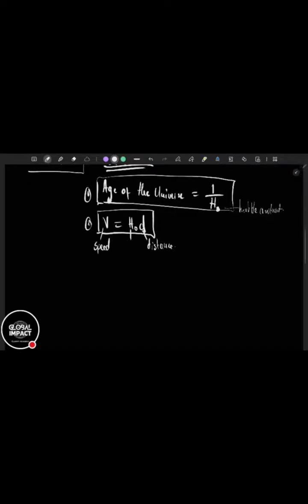Then, in case we need to find any of those things, formula number 3: we should know that 1 light year is equal to 9.5 times 10 to the 15 meters. Then 1 light year is equal to 9.5 times 10 to the 12 kilometers.